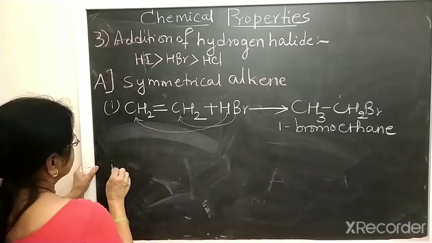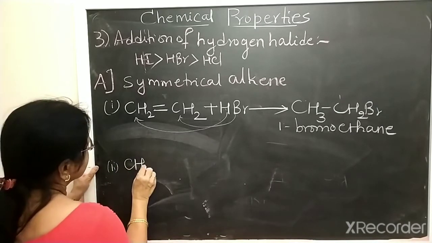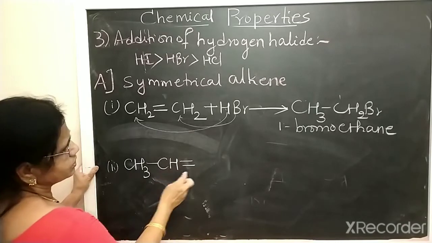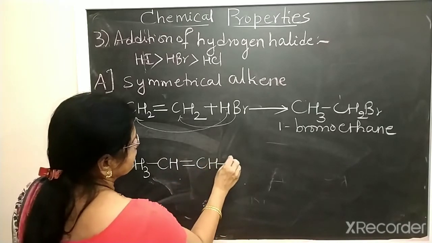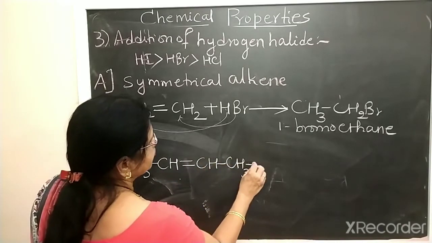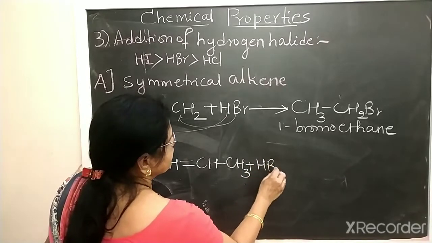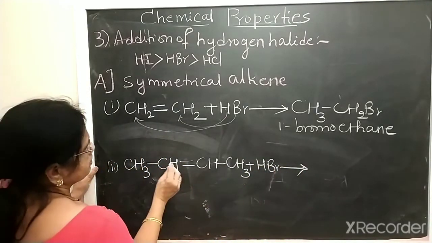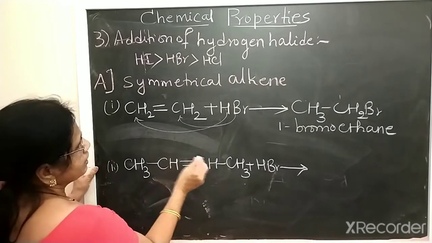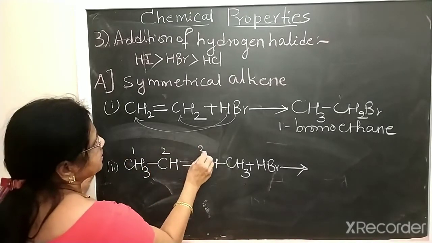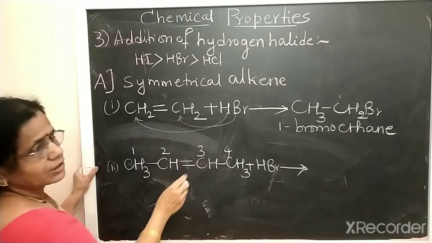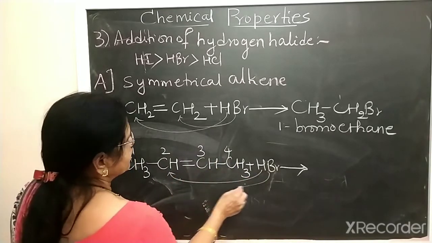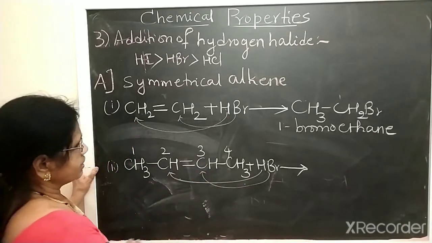Then another symmetrical alkene example, but-2-ene: CH3 CH double bond CH CH3 plus HBr. In this case it is symmetrical, and the second and third carbons are the double-bonded carbons. Hydrogen goes to one carbon and Br goes to the other carbon of the double bond.